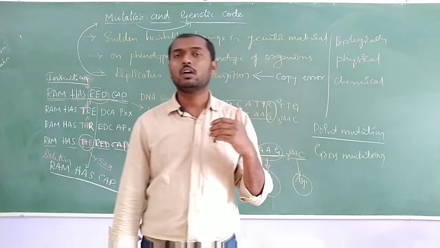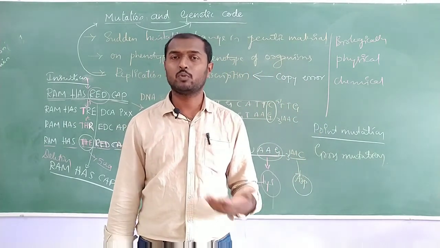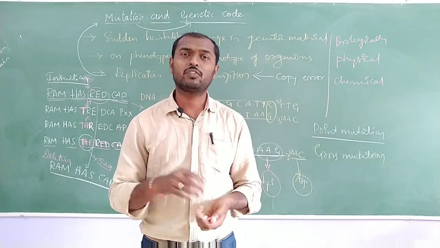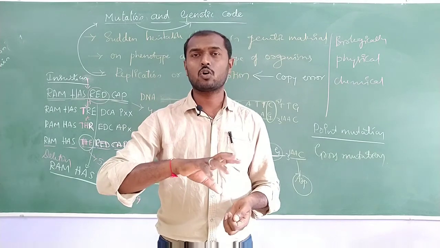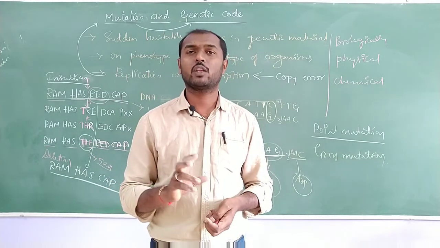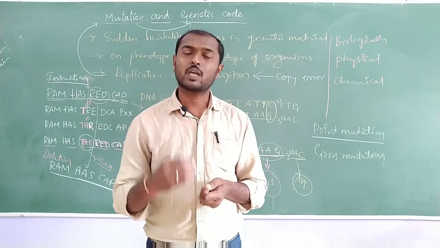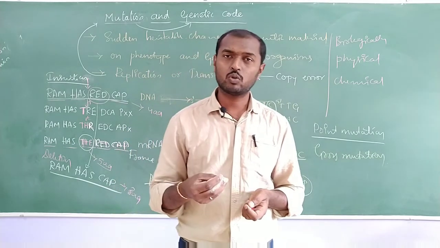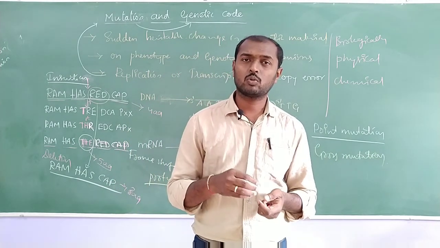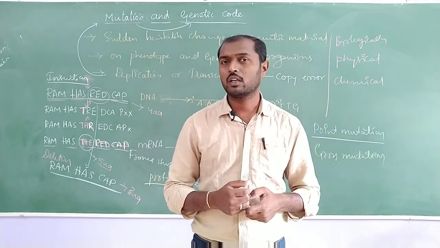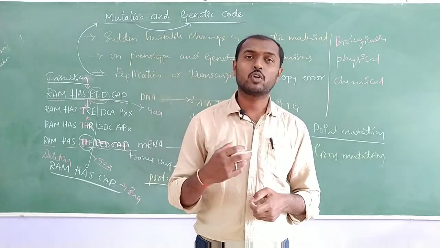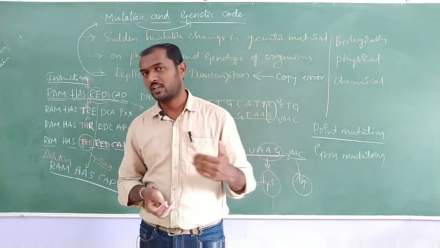So for example, some chemicals are there, they may induce the mutation. So if chemical is inducing the deletion or addition of the frame, or maybe the exchange of the nucleotide, then it is called the chemical mutation. So chemical ಇಂದನೂ ಆಗಬಹುದು, biological material ಇಂದನೂ ಆಗಬಹುದು, ಅಥವಾ physical things ಕೂಡ ಇಲ್ಲಿ ಇನ್ವಾಲ್ವ್ ಆಗಬಹುದು. So mutation is going to happen in different ways.